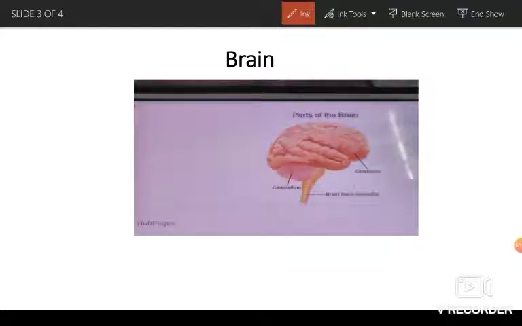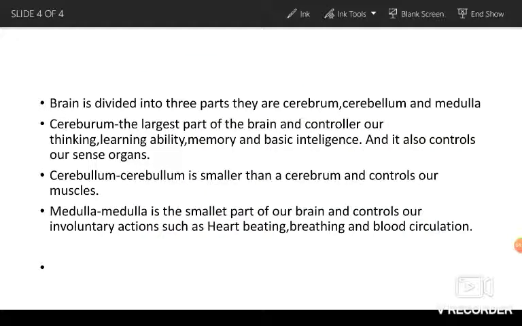Now we will be talking about the part of the brain that is the medulla. The medulla is the smallest part of our brain and controls involuntary actions such as heartbeat, breathing, and blood circulation. The medulla is a stem-shaped structure. It connects the brain to the spinal cord. The medulla controls all our involuntary activities such as breathing, heartbeat, and blood circulation. The medulla works even while we are asleep.